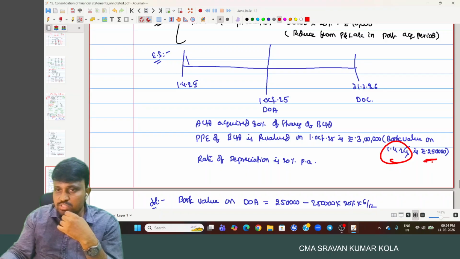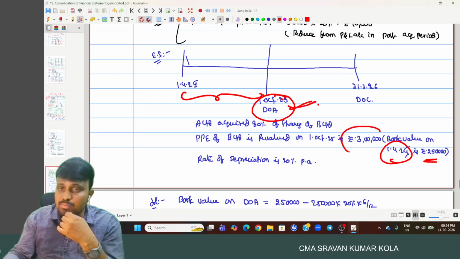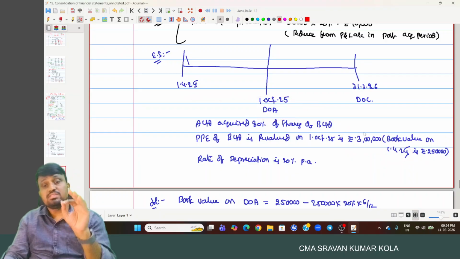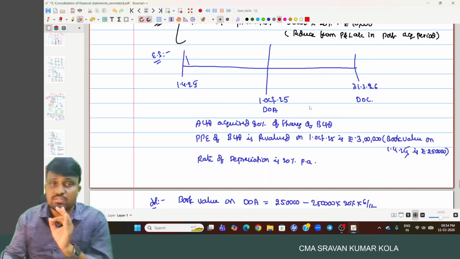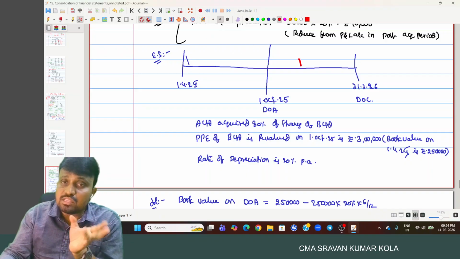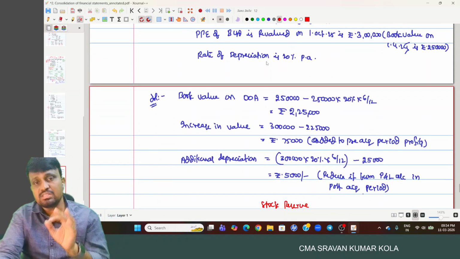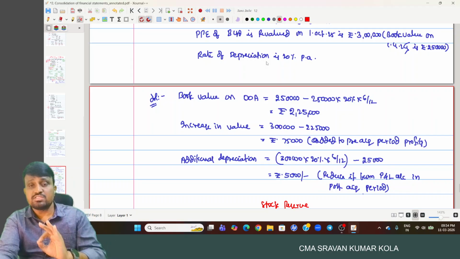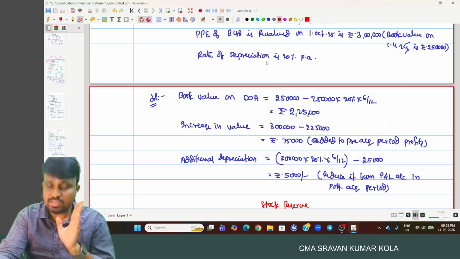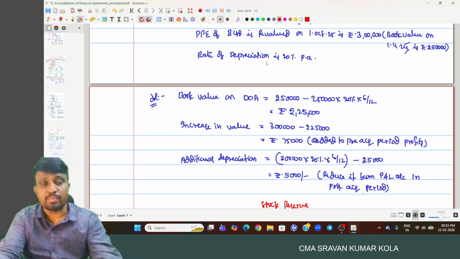So you need to charge the depreciation and calculate the book value on 1st October 2025 and compare it with 3 lakhs. Then we get the impact of revaluation, which is provided in pre-acquisition. And the impact of depreciation is provided in post-acquisition. The concept is the same, but the calculation of increase or decrease in value will differ. I hope you understood. This is about revaluation.